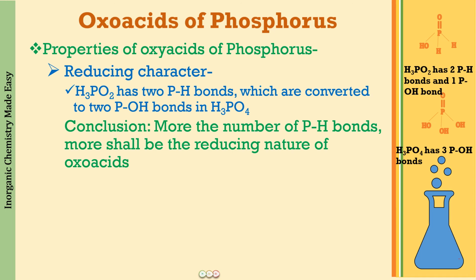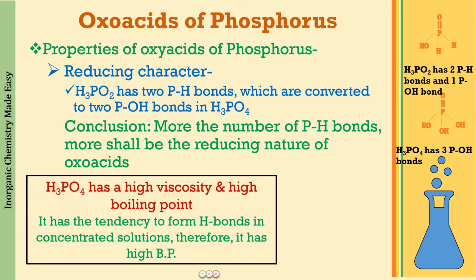Now one more thing which I want you to remember related to the properties of phosphorus oxoacids is that H3PO4 has a high viscosity and high boiling point. So you can be asked why. What you have to remember is that in H3PO4 we have these three OH bonds. An OH bond means that we have an electropositive hydrogen attached to a strongly electronegative oxygen, and this hydrogen is going to be capable of hydrogen bonding.